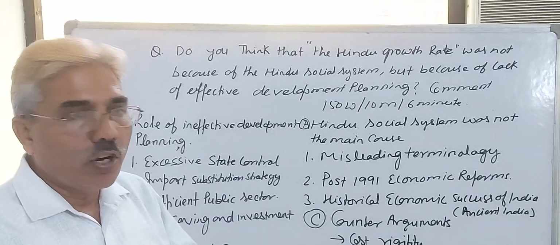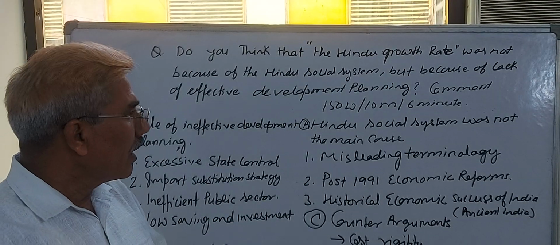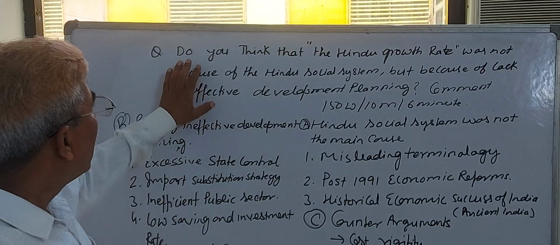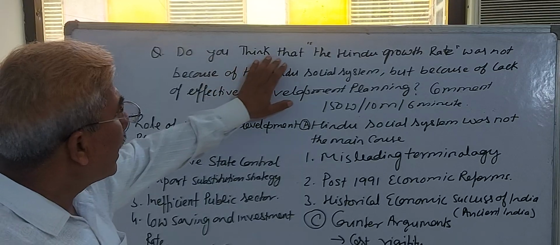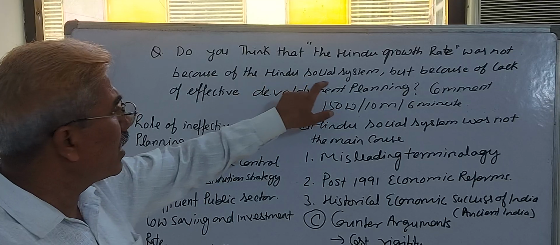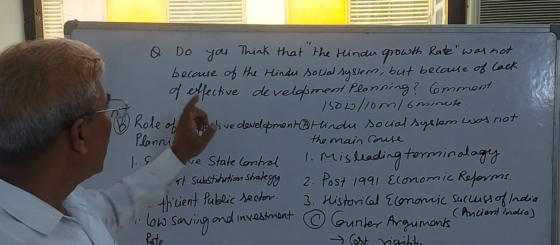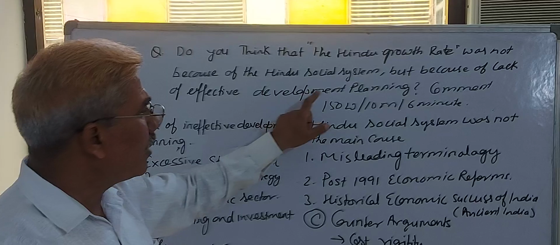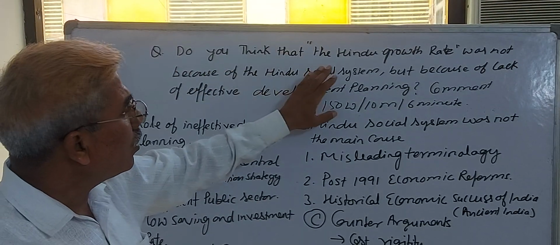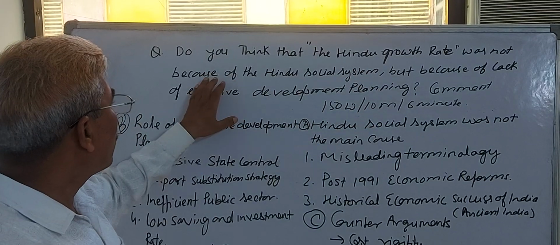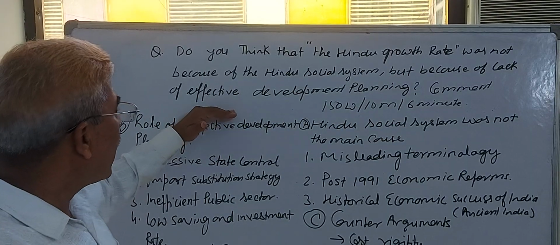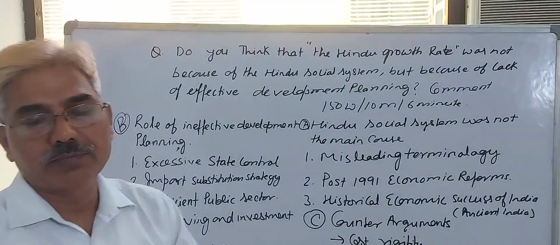What is my observation and what is my rational expectation on the basis of the Hindu growth rate? They may ask: do you think that the Hindu growth rate was not because of the Hindu social system, but because of the lack of effective development planning?